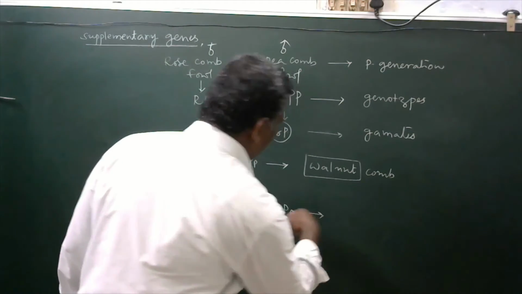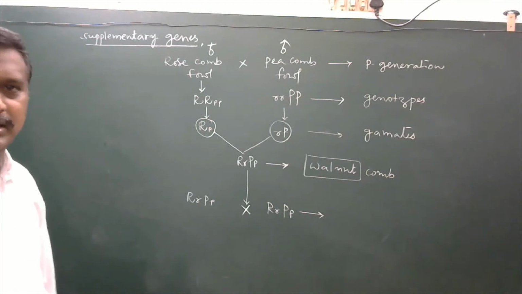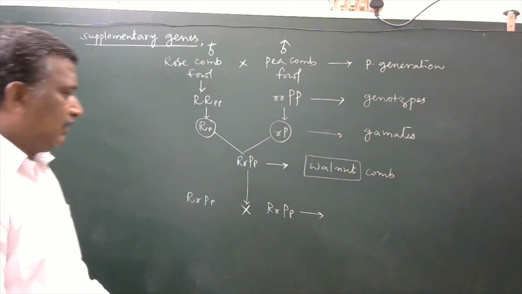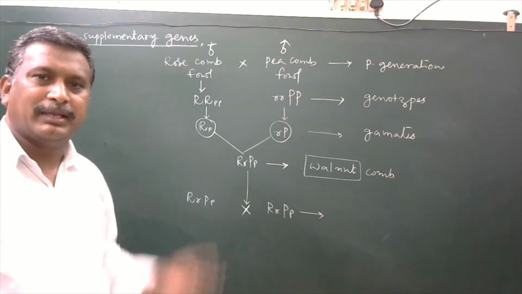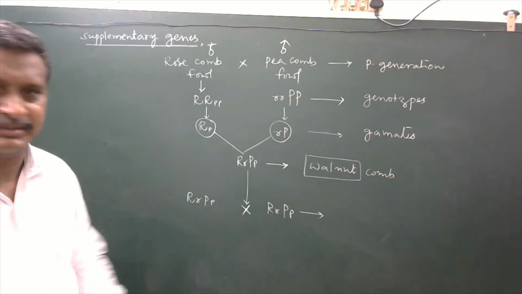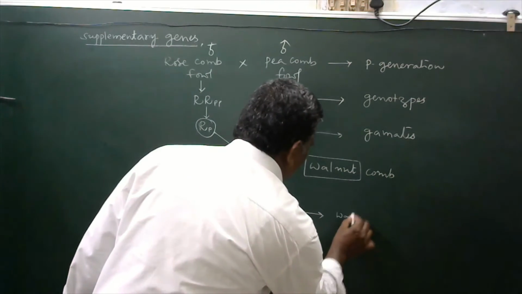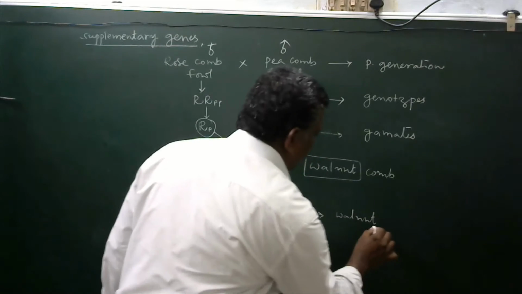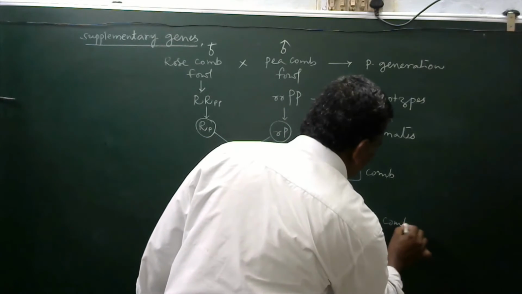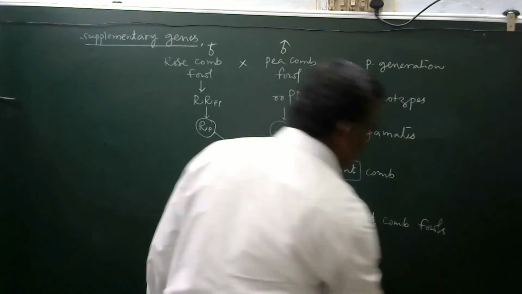These are said to be F1 individuals. Now we are taking them as parents for the production of the F2 generation. So this is a walnut comb fowl.